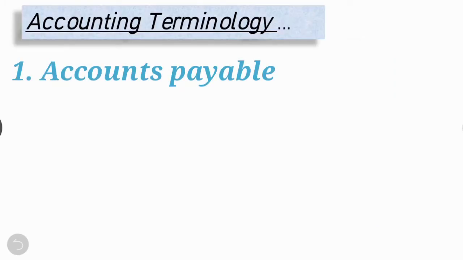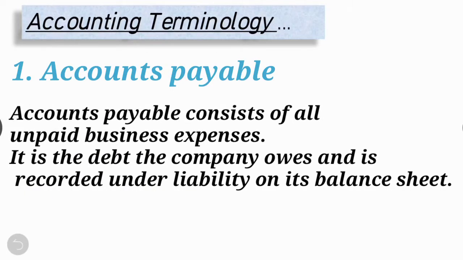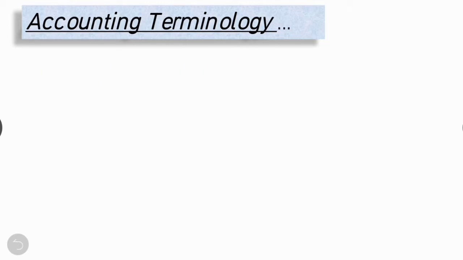Number 1, accounts payable. Accounts payable refers to the money a business owes to its suppliers, vendors or creditors for goods or services bought on credit. A short-term payable shows up as a liability on an organization's balance sheet. An example of accounts payable is when a restaurant receives a beverage order on credit from an outside supplier. Accounts payable acts as an IOU to another company, right?